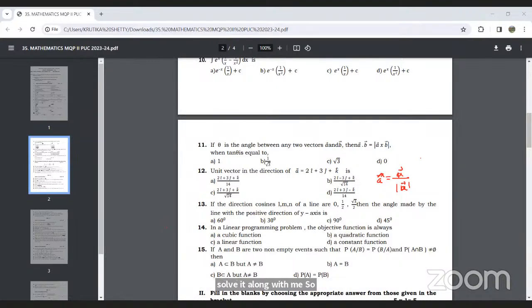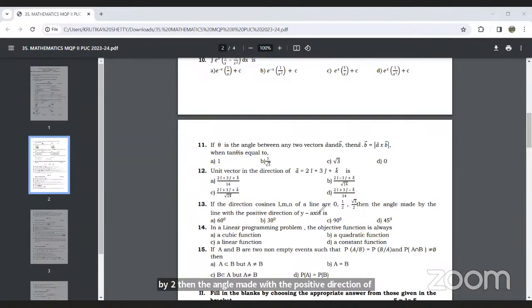So next question, question number 13. If the direction cosines l, m, n of a line are 0, 1 by 2, root 3 by 2, then the angle made with the positive direction of y-axis is?